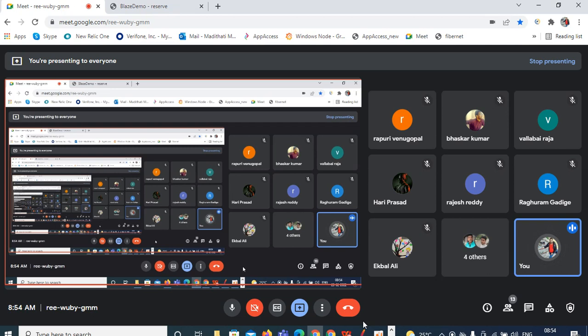Anything from anybody on this regular expression extractor, any doubt so far?